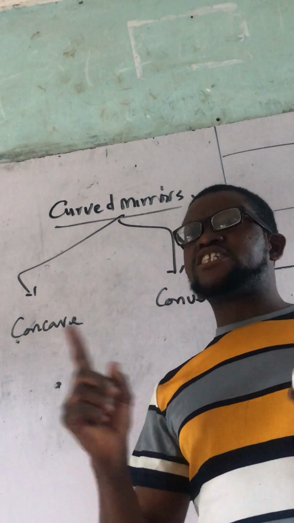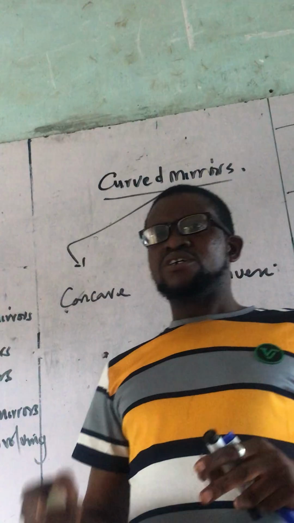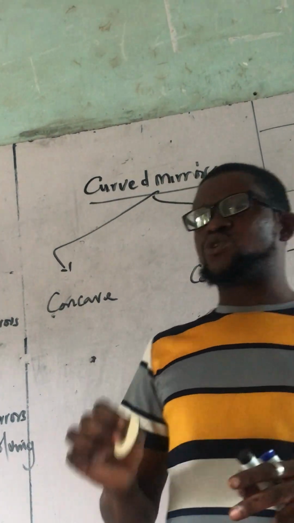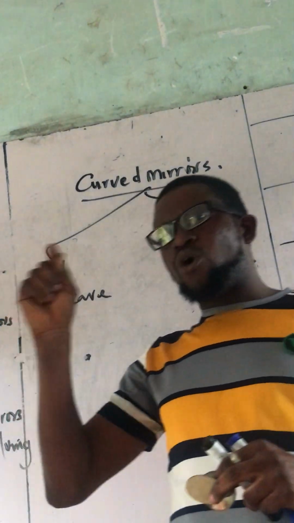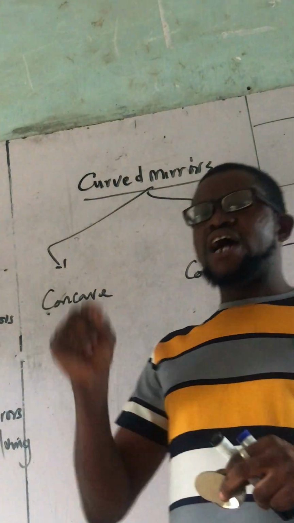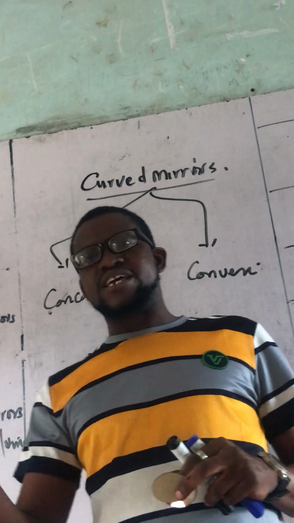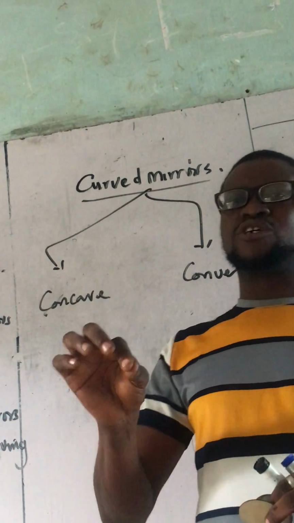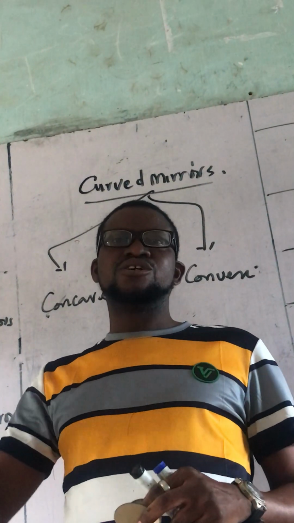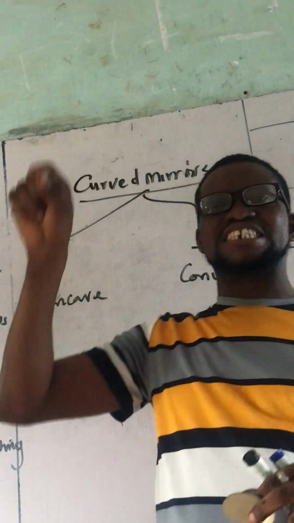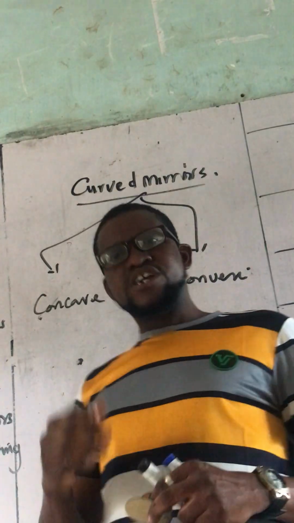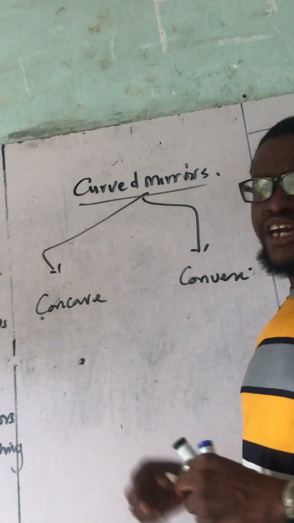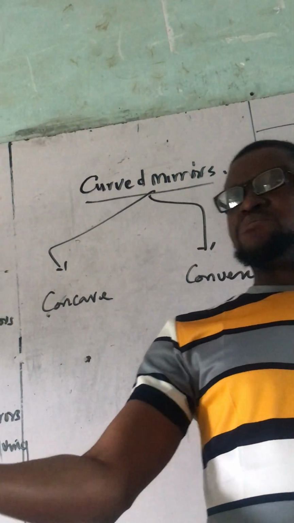Now, how do we identify? The same way we identify them under lens. Here too, they have means of identifying them. I told you convex lens is thicker at the middle than at the what? Edge. While concave is thicker at the edge than the what? Middle.